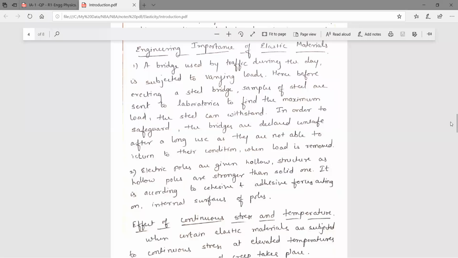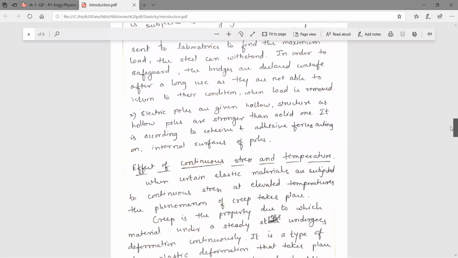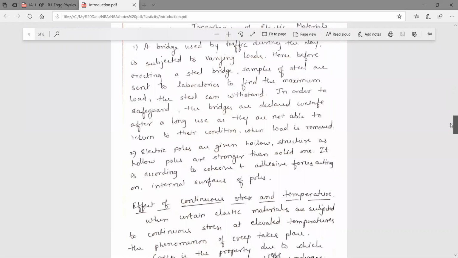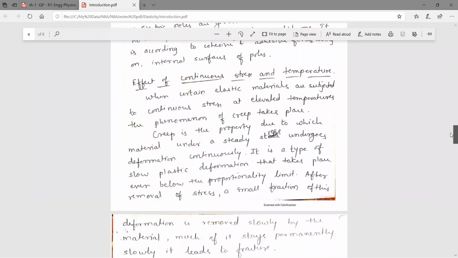So here, whatever the elastic material we are using, first we are going to study their properties, and then only we have to use it. So there is the importance of elasticity in the field of engineering. Okay, that is in case of civil engineering, construction of the building.